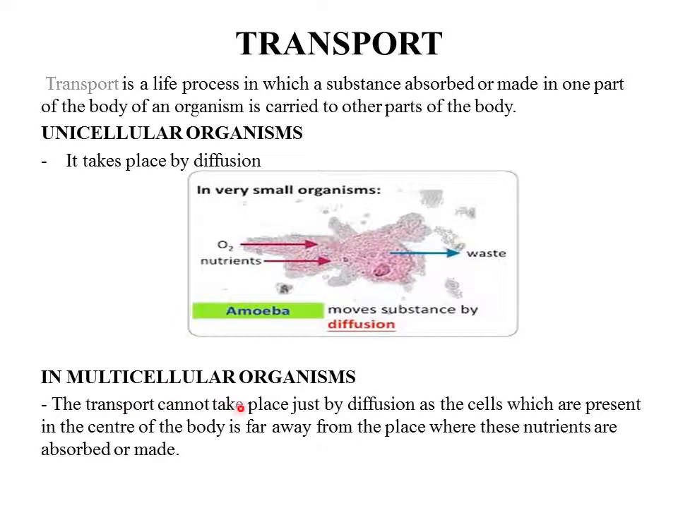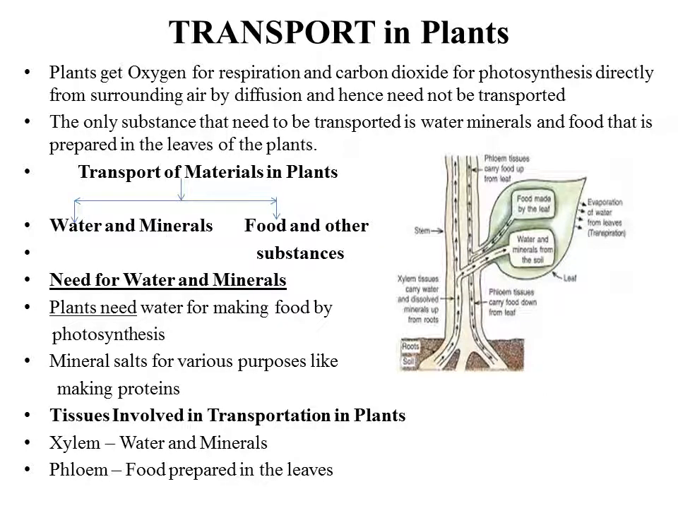However, in a multicellular organism, transport cannot just take place by diffusion, because cells which are present in the center of the body, or where a substance is being produced, are far away from the place where these nutrients are absorbed, made or required. So in multicellular organisms, diffusion cannot be the process by which transport takes place. So we'll talk about transport in plants now.